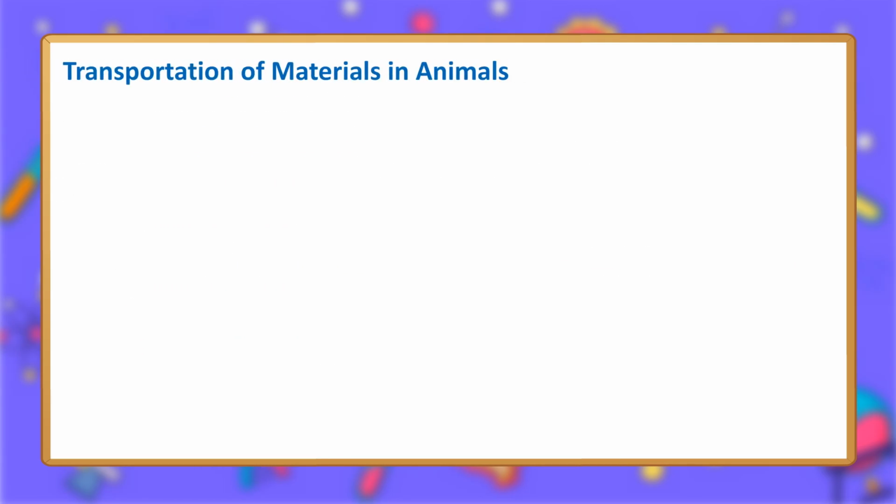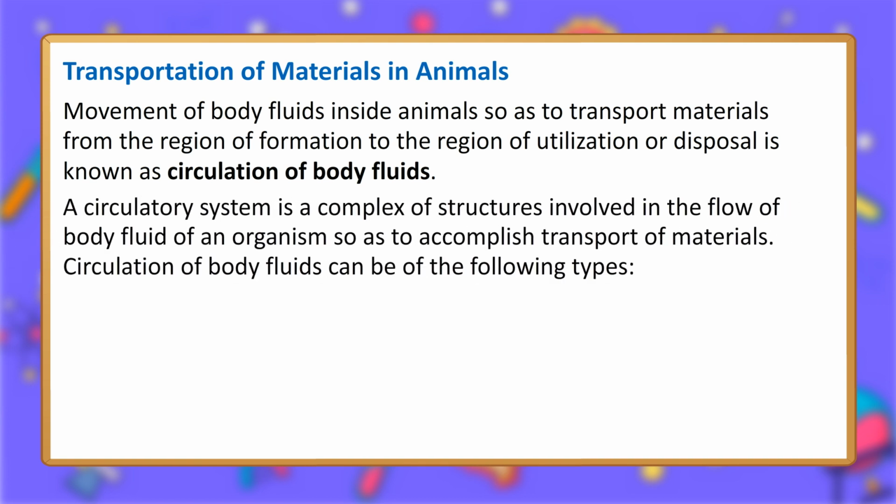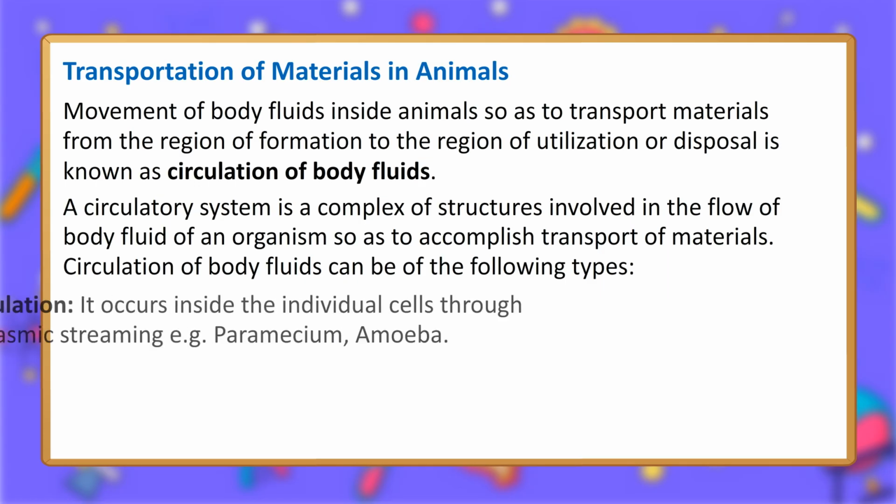Transportation of materials in animals. Movement of body fluids inside animals so as to transport materials from the region of formation to the region of utilization or disposal is known as circulation of body fluids. A circulatory system is a complex of structures involved in the flow of body fluid of an organism so as to accomplish transport of materials.